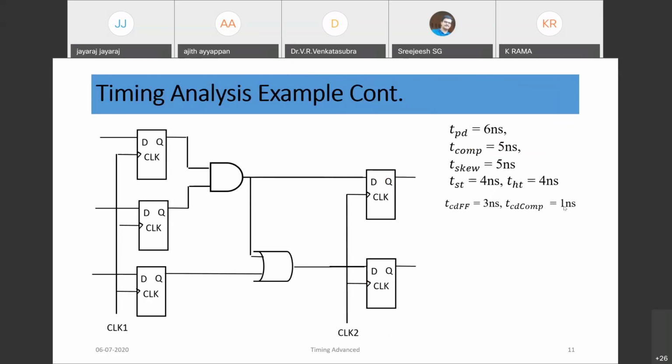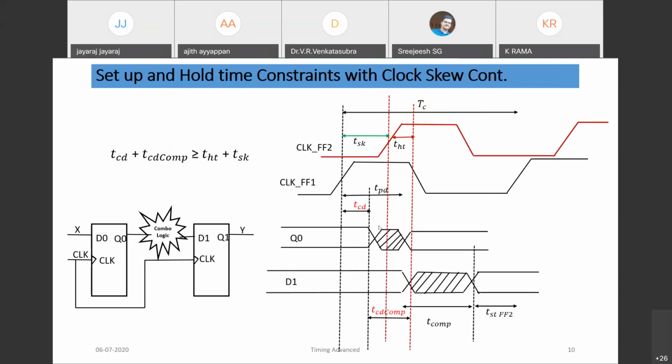So if you draw the timing within the hold window, there would be a timing violation. You can draw the timing for hold. First, clock 1, assume this clock, and clock 2 is the second clock with 5 nanosecond skew. You need to draw the TCD of the flop and the combo logic.